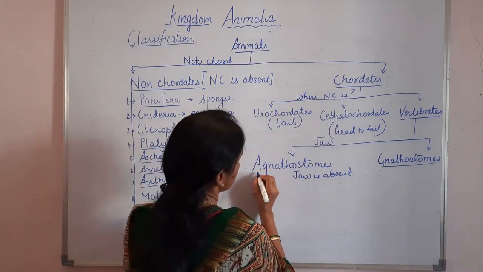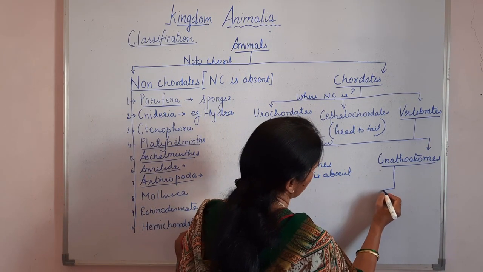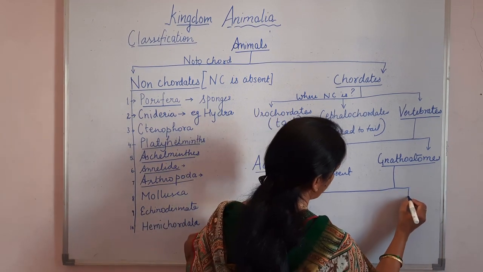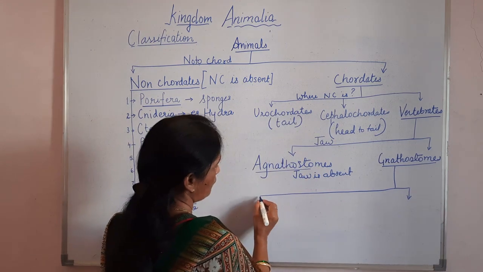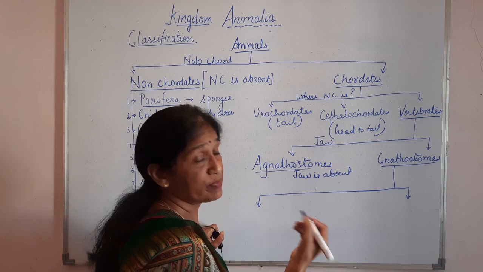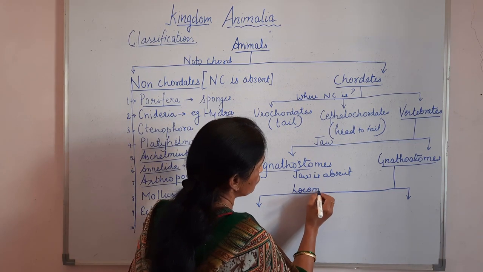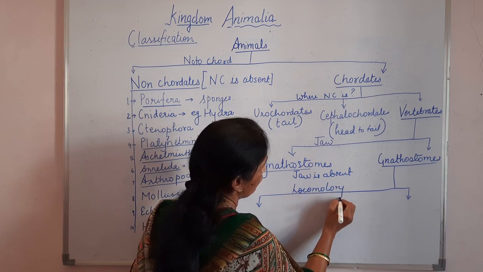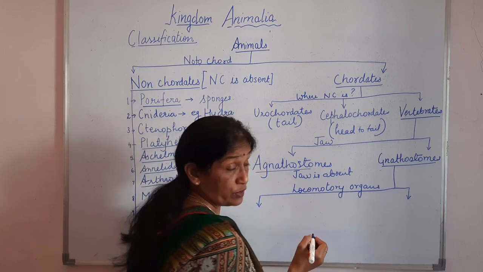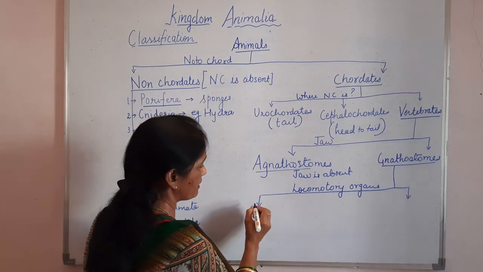Now, these Gnathostomes are further classified into basically two. And the basis for classification again is the type of limbs they have, the locomotory organ they bear, that is, the organ which helps them to move. On that basis we can classify them into two.